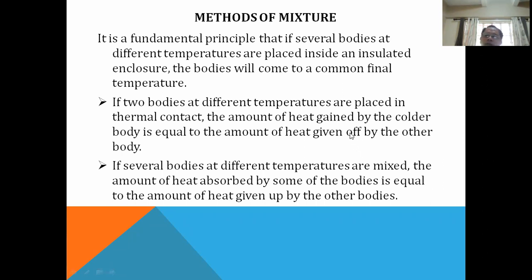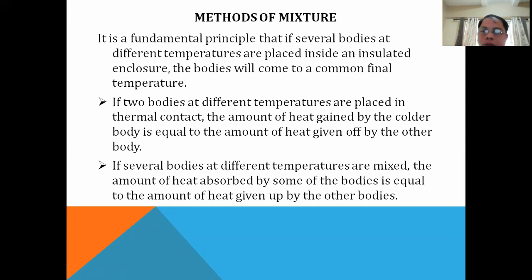Now, however, this heat shared from a hotter to a colder body is believed to be equal. The heat that is given off by a hotter body is shared with the colder body, especially if you put them in a confined container. If you insulate the container and only they interact, then the transfer will be completely from the hotter to the colder body.